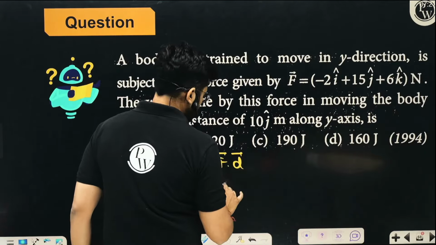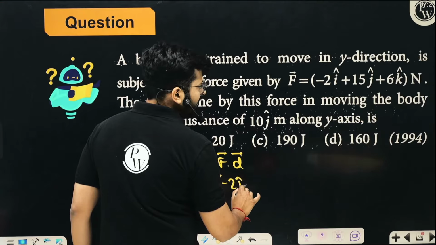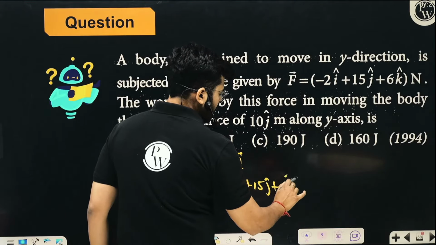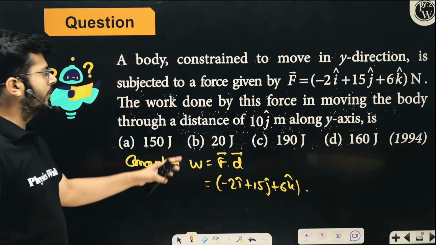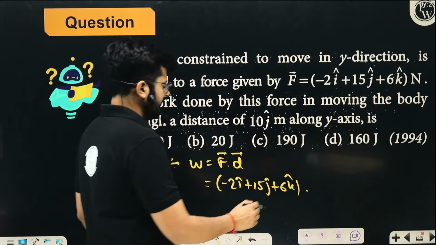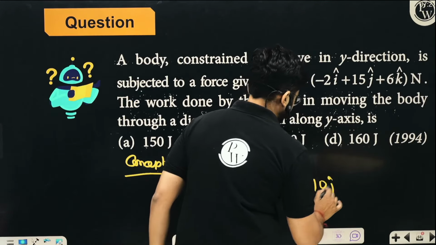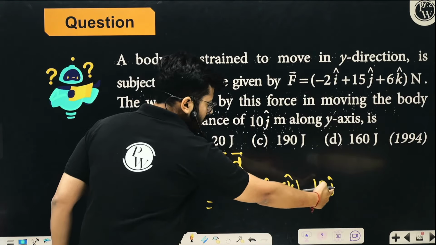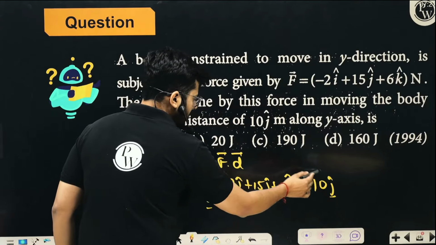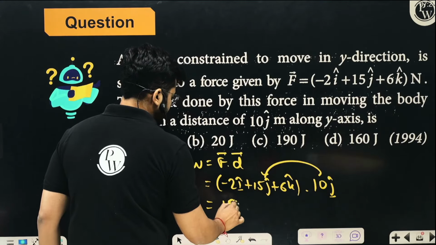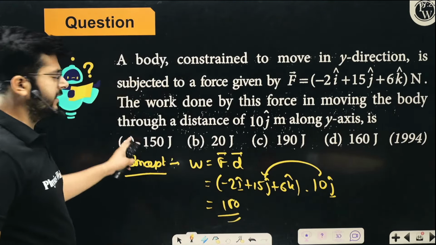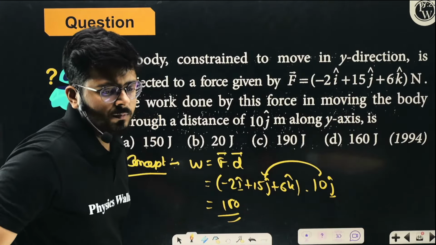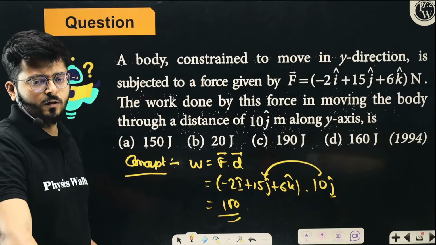It was asked way back, but numericals like this are most likely to repeat because they are moving towards simple conceptual questions, right? You see that when you're taking the dot product of different unit vectors, it will become 0 and it will become 150. All right. So option A has to be the correct option. Very good, Mallikarjun. Option A has to be the correct option.